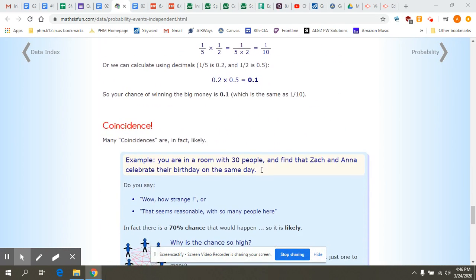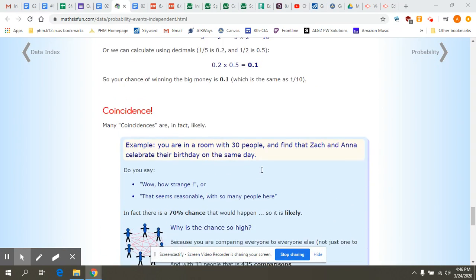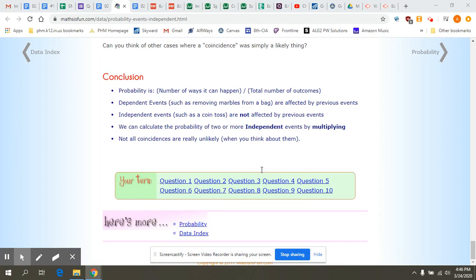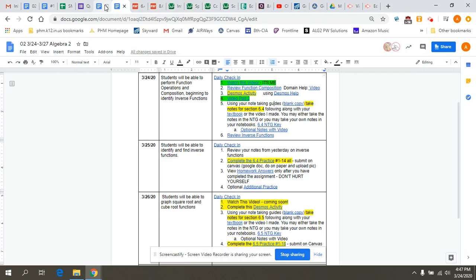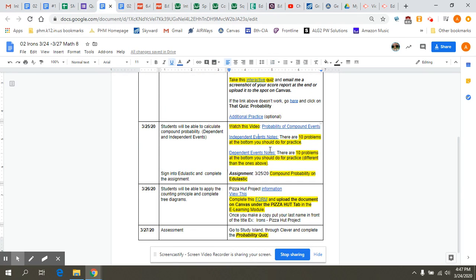Your assignment, what we want you to work on to practice independent events: if we get to the bottom here, there are 10 questions for you to fill out. Those are your practice problems. Your assignment is on Edulastic. So I'm going to go ahead and go back and talk about, that is Algebra 2, talk about dependent events.